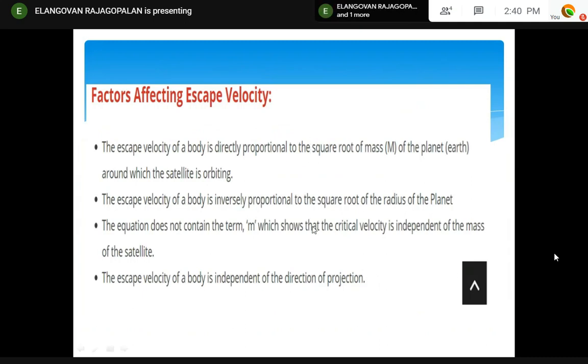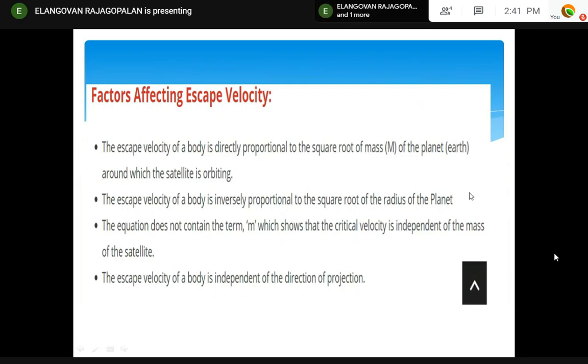Very important concept, please kindly take down this concept. This is point 4. The escape velocity of a body is directly proportional to the square root of the mass of the planet, which we have seen in the graph animation. Whether it is Earth or Sun or Moon, from where you are escaping, it may vary from planet to planet. For the Earth it is 11.2 kilometers per second, whereas for the Sun, if you want to escape, it will go to 600 kilometers per second.